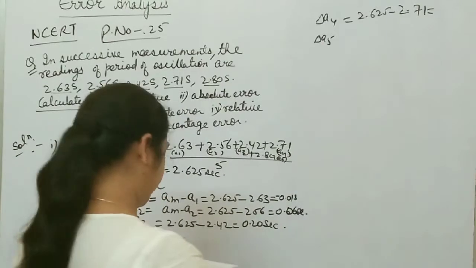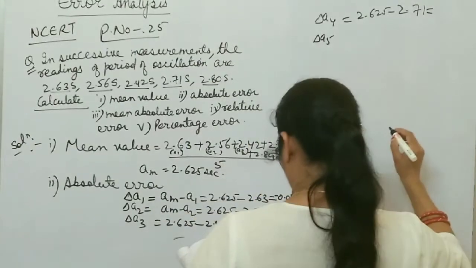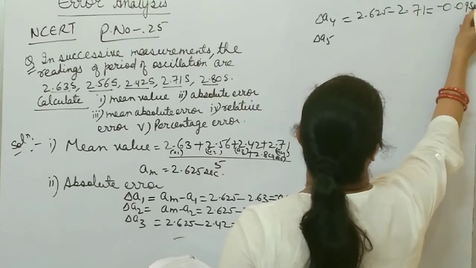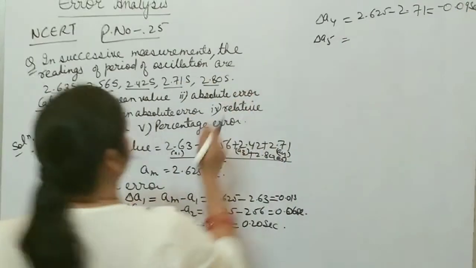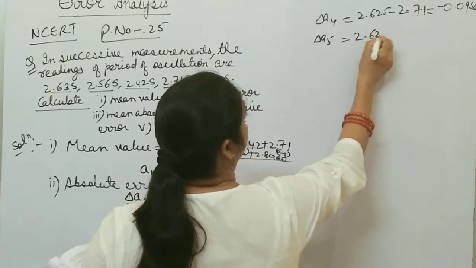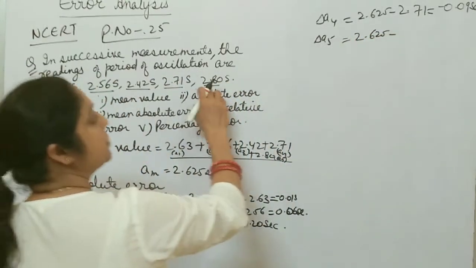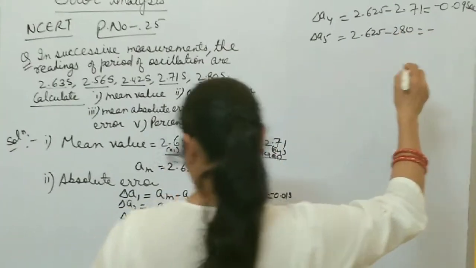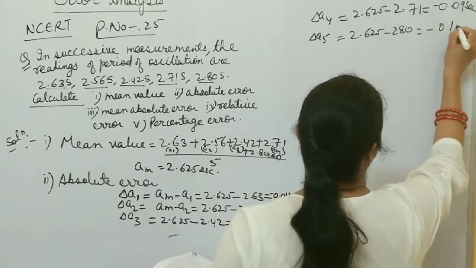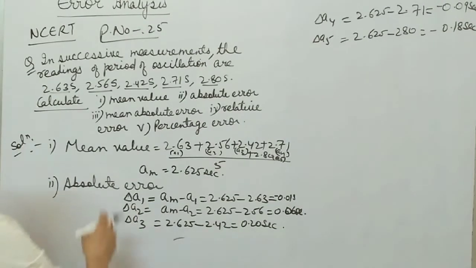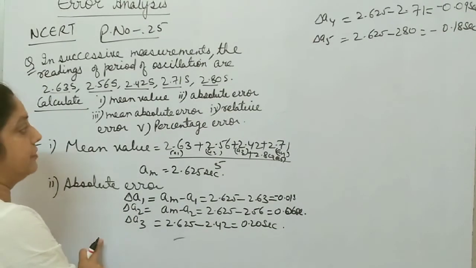When you subtract these two, you get minus 0.09 second. Then A5: mean value 2.625 minus the fifth value, 2.80. You subtract these two, you get minus 0.18 second. In this way, you calculate the absolute error in each observation.